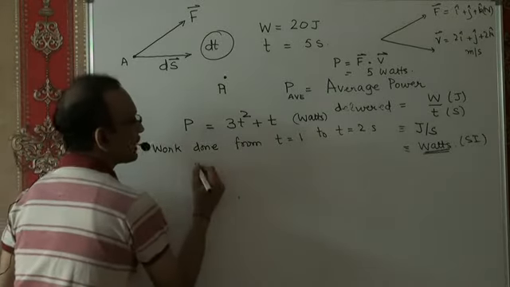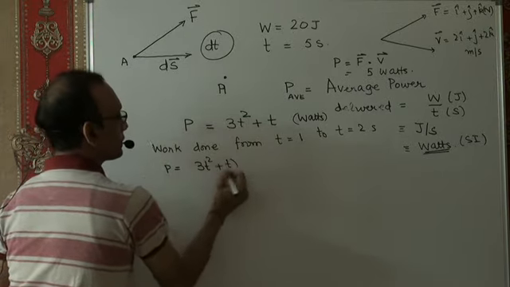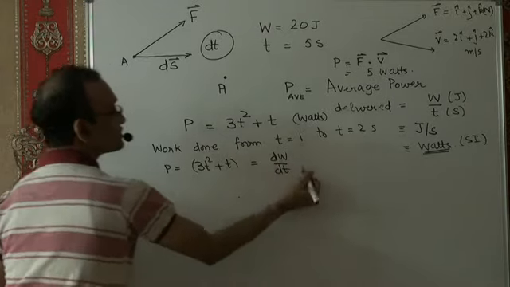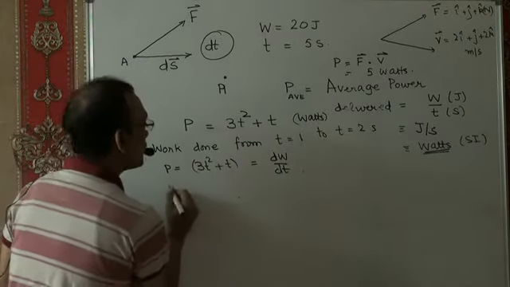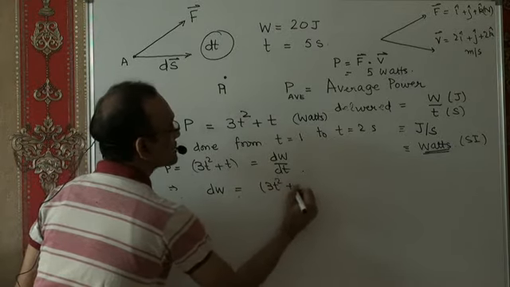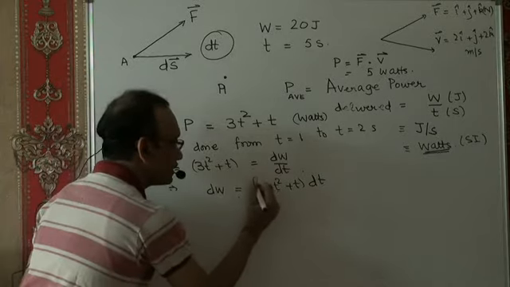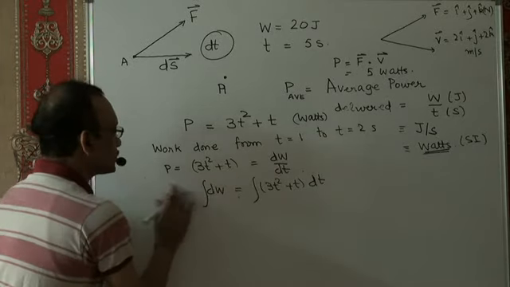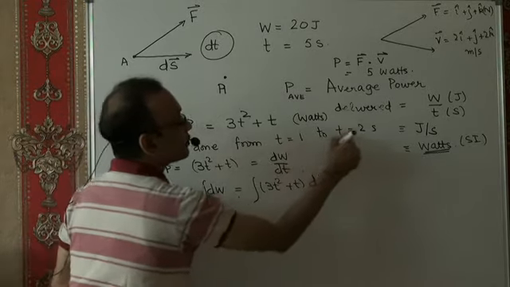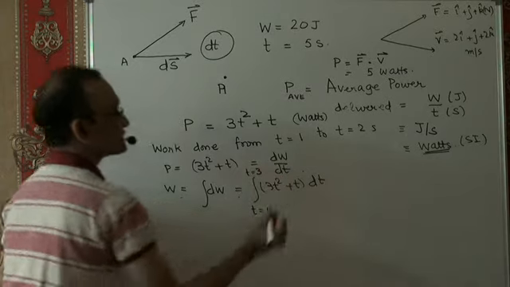Now, power, like I said, is 3t squared plus t. That's the rate at which work is done, right? So then dW is going to be (3t squared plus t) dt. What we want to do is compute the work. The sum of all the dWs would be the work done, and we want to compute the work done from t equal to 1 to t equal to 2 seconds, right?